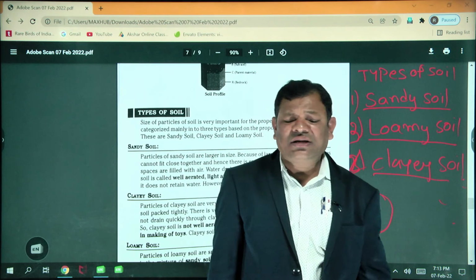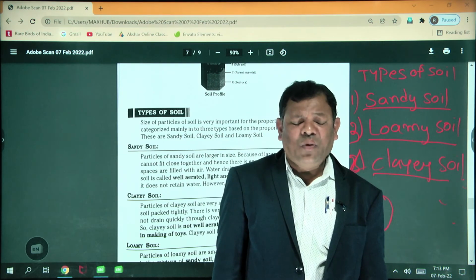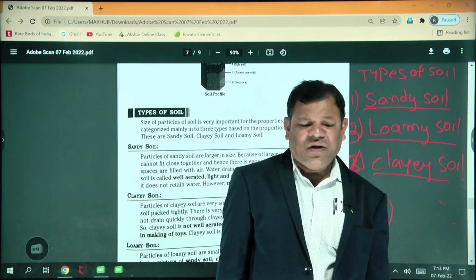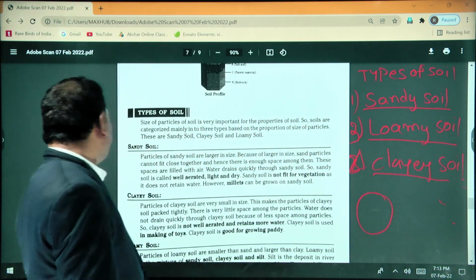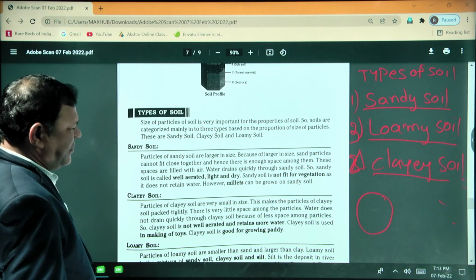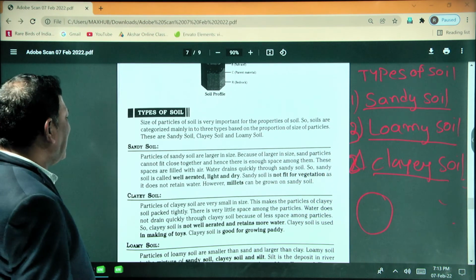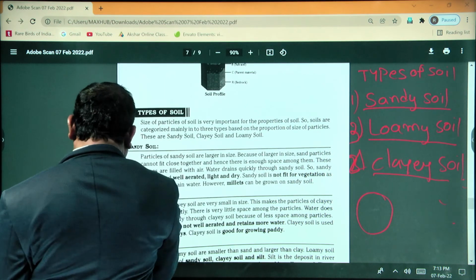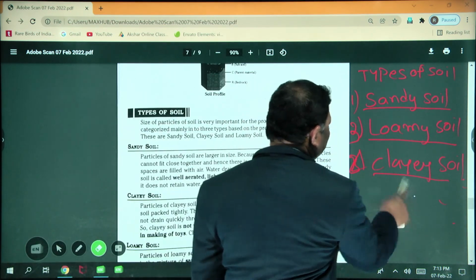And in loamy soil, generally a greater agricultural yield is obtained. Okay. Now coming to the point, sandy soil. You can see the sandy soils.